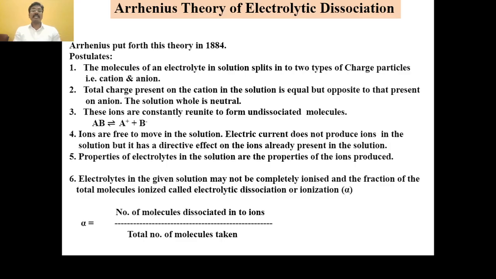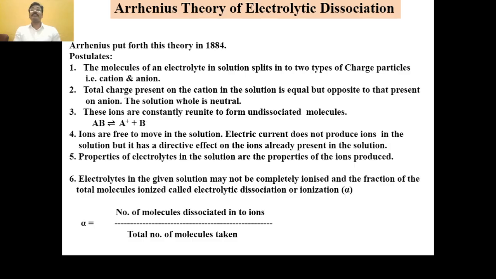This A+ and B- again reunite to form the corresponding neutral molecule AB, and therefore the neutral molecules and dissociated ions are in equilibrium with each other. That is what we mean by ions constantly reuniting to form the undissociated molecule.